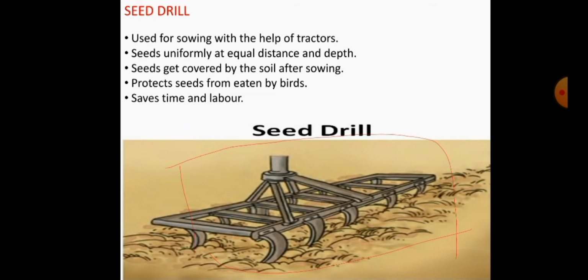depth. Similarly, by using this seed drill, seeds get covered by the soil after sowing. After plantation, soil should cover the seeds, and then only will we get a good yield. Otherwise birds will come and eat the seeds, so finally you won't get any yield. Seeds get covered by the soil after sowing, so finally that protects seeds from being eaten by birds. Finally, that saves time and labor. So this is about the modern method of